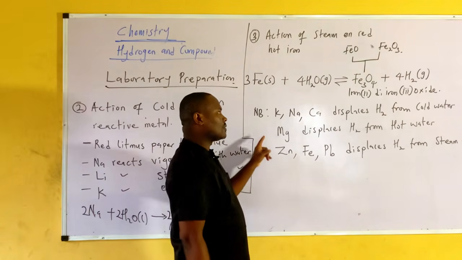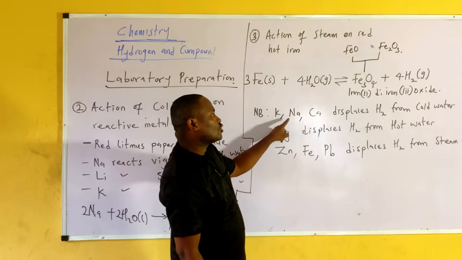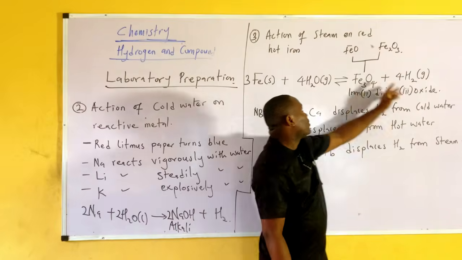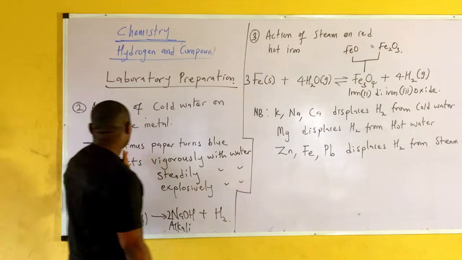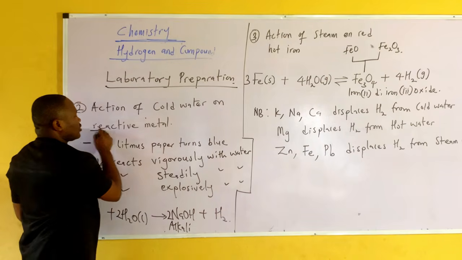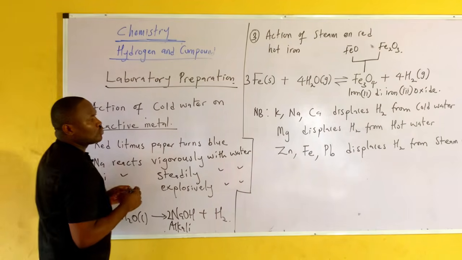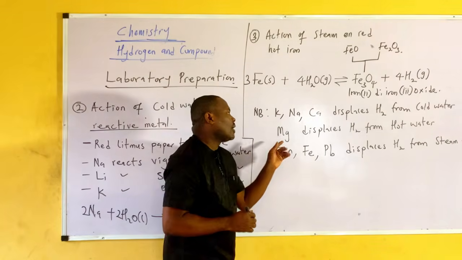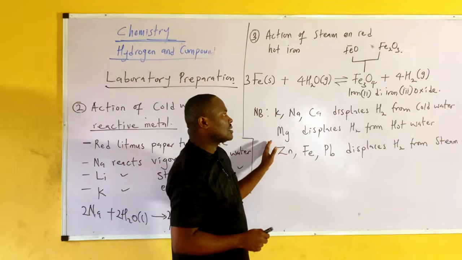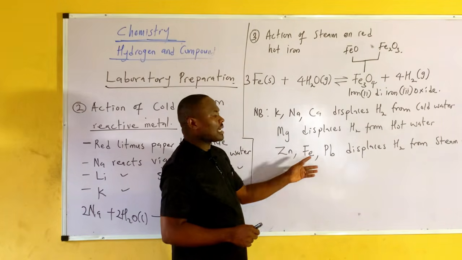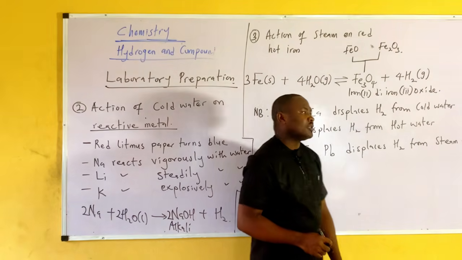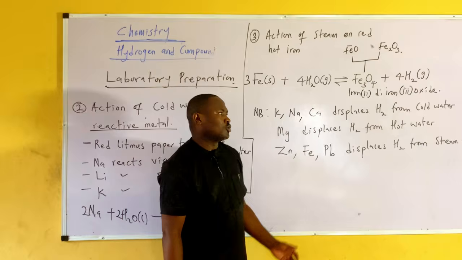Now, please take note of this. It's very important. Potassium, sodium, calcium displace hydrogen from cold water, just as I have it here. In this case, action of cold water on reactive metals. So such reactive metals are your potassium, sodium, and calcium. Magnesium displaces hydrogen from hot water. Take note of this, it is very important. While zinc, iron, or lead displaces hydrogen from steam. This is a very important point that you need to know.